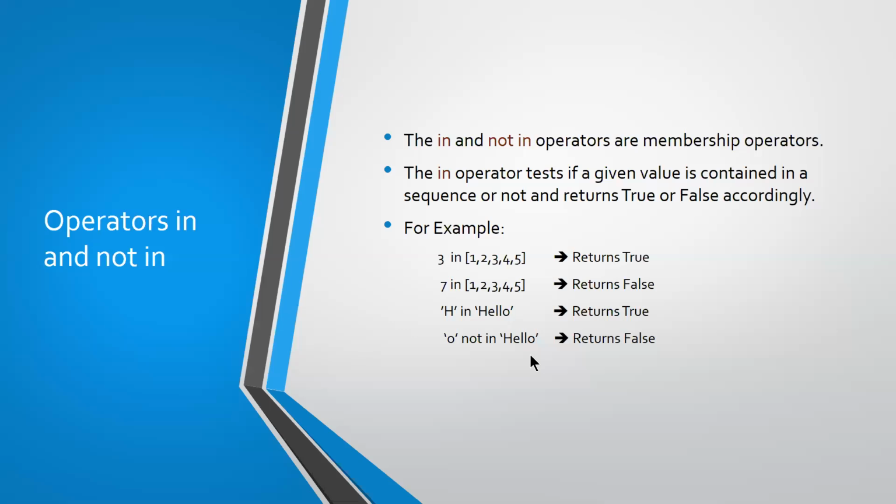A not in hello will return true, because A is not present in the word hello. This is your in and not in operator, which is used to check whether a particular character is present in the sequence or not.